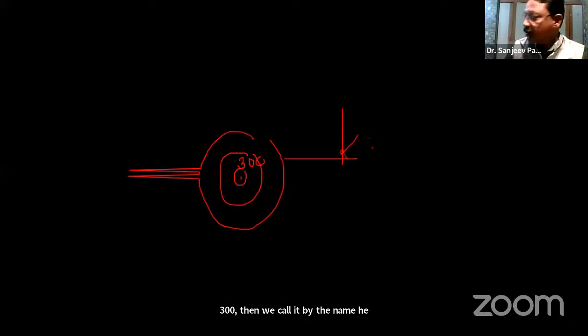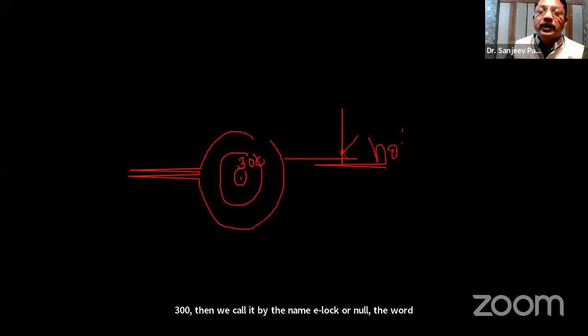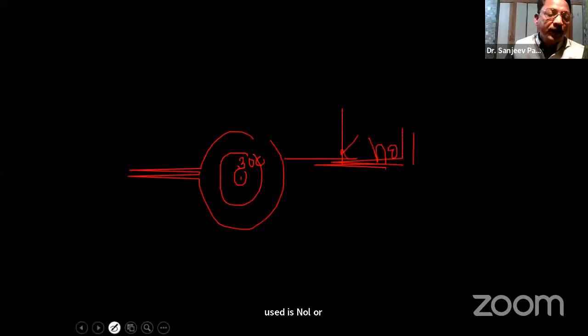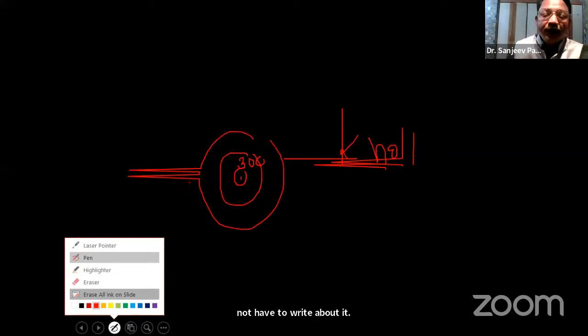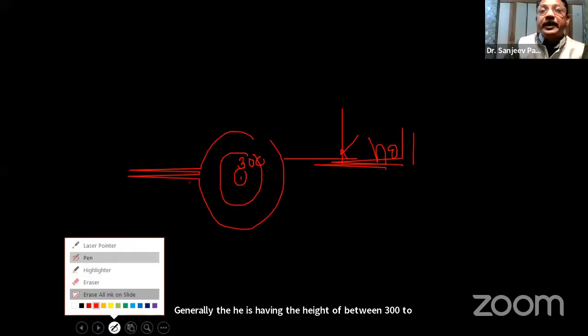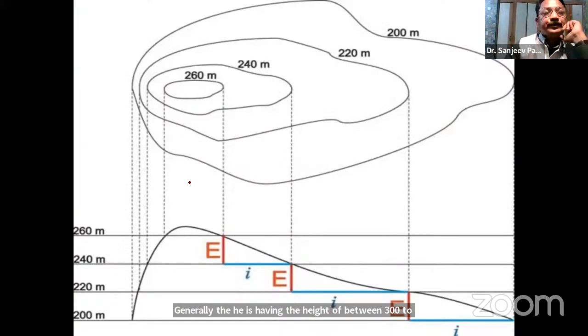The word used is knoll or hillock, but actually this year we do not have to write about it. Generally, the hill has a height of between 300 to 600 meter above the sea level.